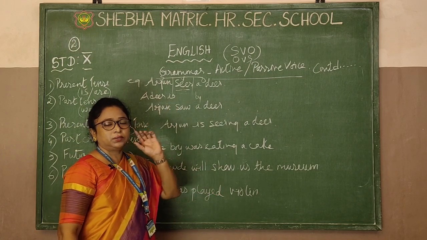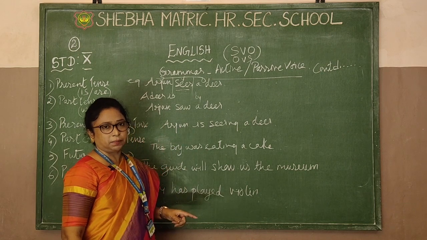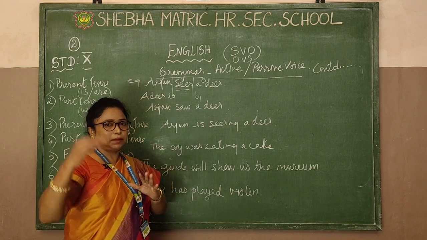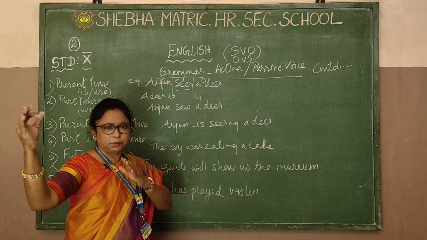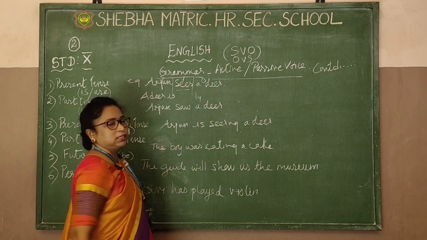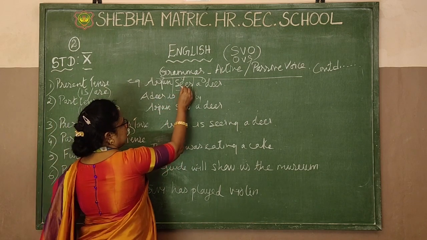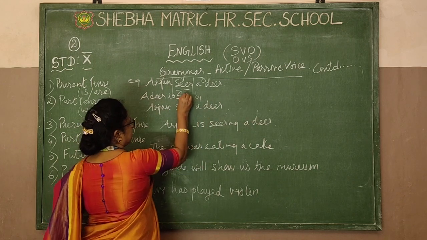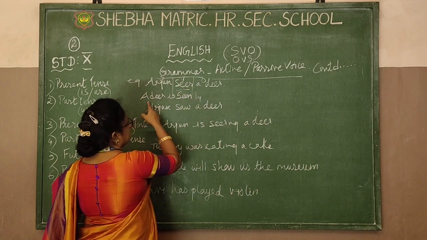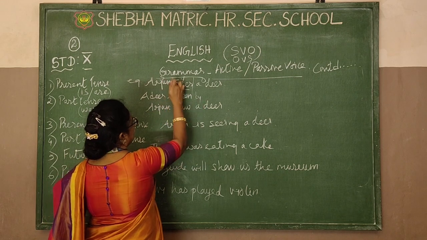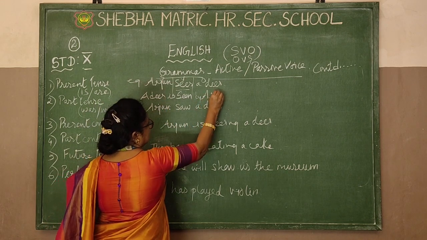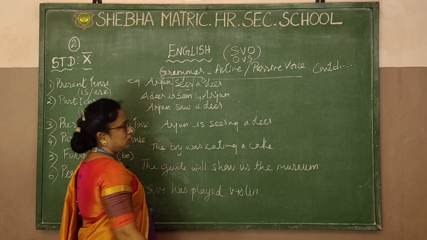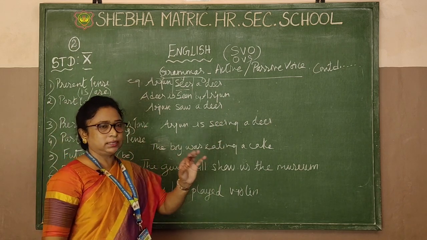I told you last time, it should be in the participle. Present, past and the participle. We are going to change the verb into the past participle only. Now what is it? See's participle is seen. A deer is seen by who? Arjun. Arjun is the subject. Got it now? Now I'll tell you one small hint.